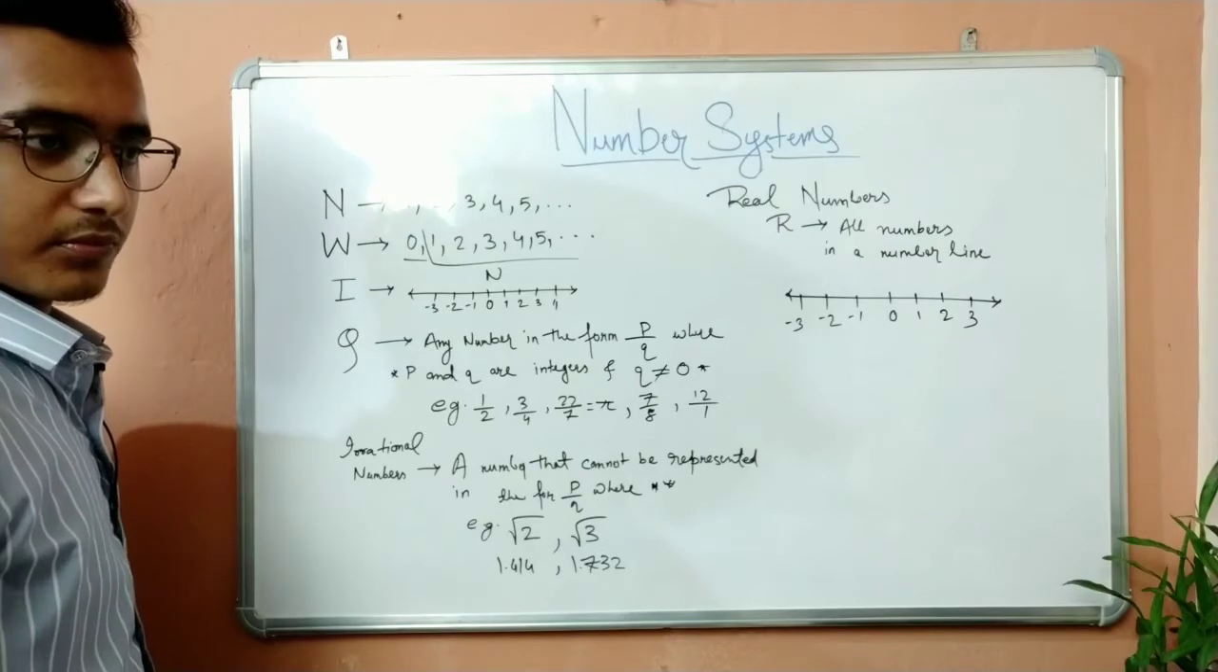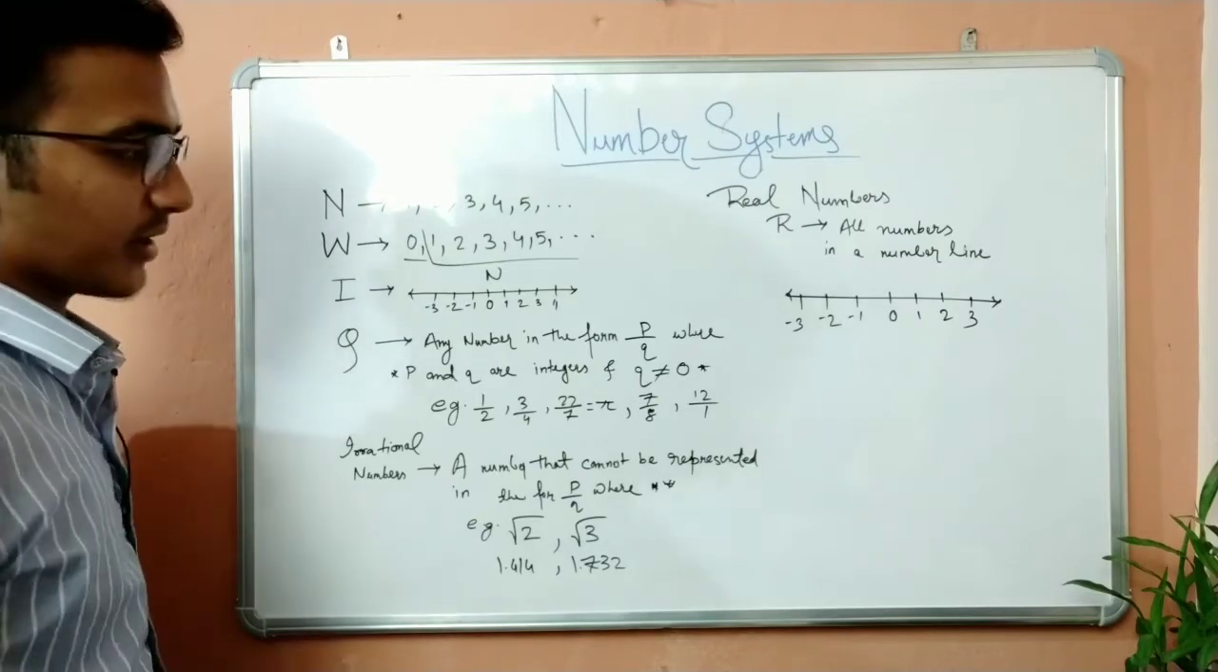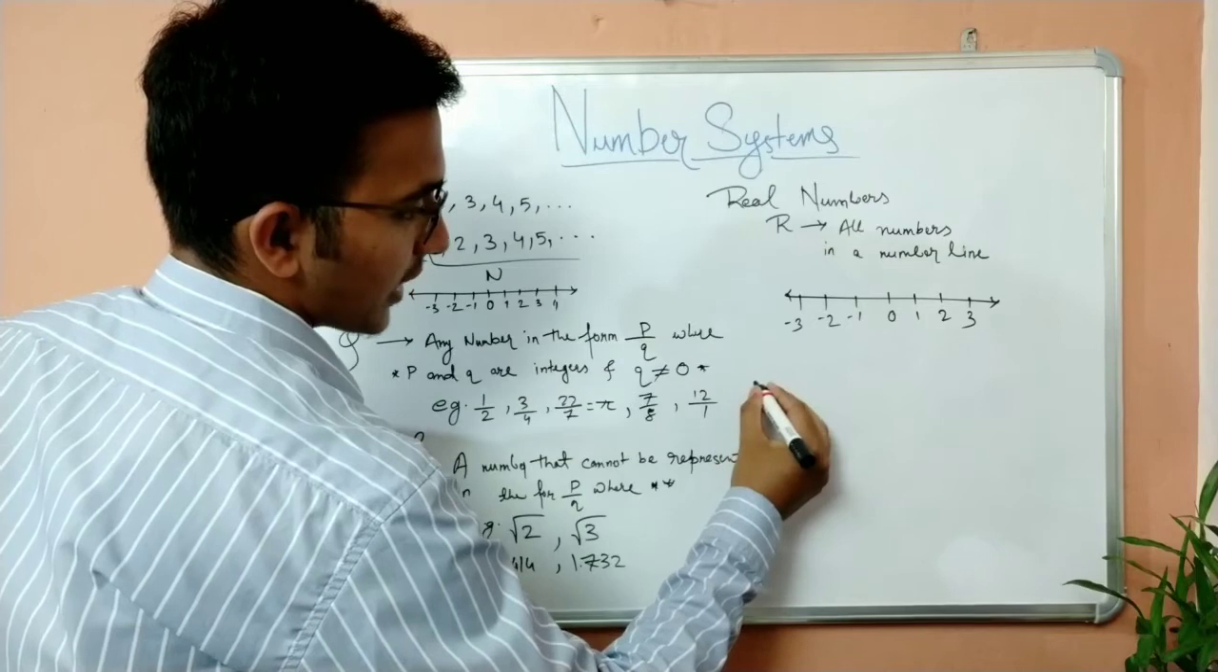So, done? Okay, now I'm answering. Why is Q not equal to 0? Suppose I have 2 by 0.